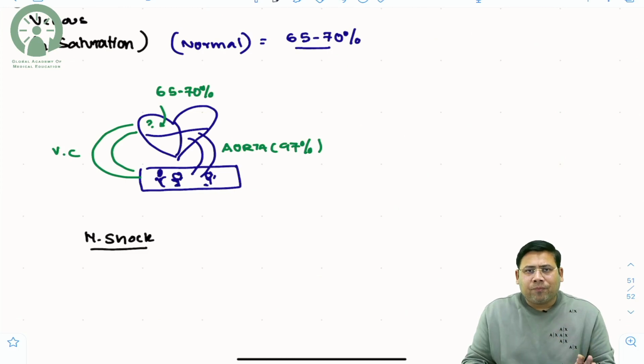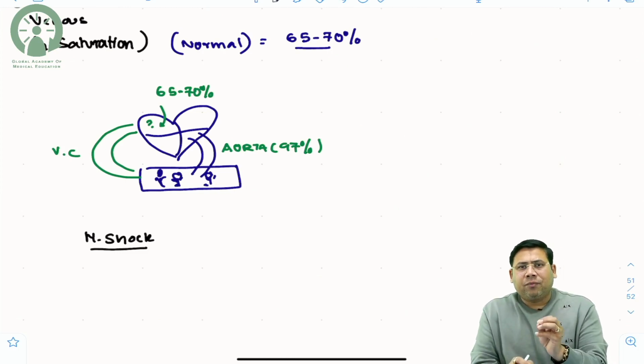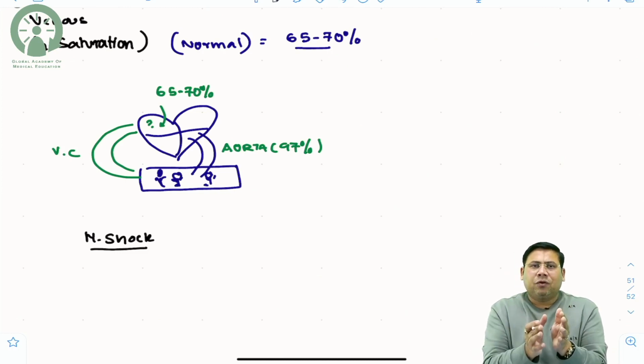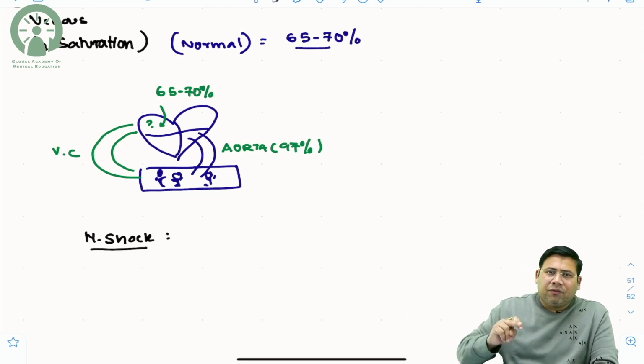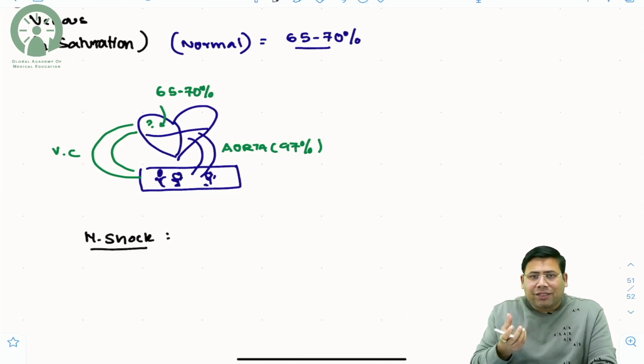Example is like, if 6 liters of blood is giving 100 molecules of oxygen, now you have only 3 liters of blood. So 3 liters of blood will be giving 100 molecules of oxygen. So there will be more extraction from a lesser volume. This is what is very important. So in hypovolemic shock, the blood which is returning back to the heart will have a more extraction, and therefore the oxygen saturation will be lesser than the usual.